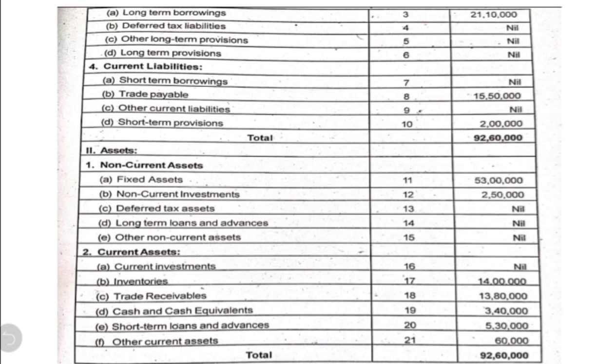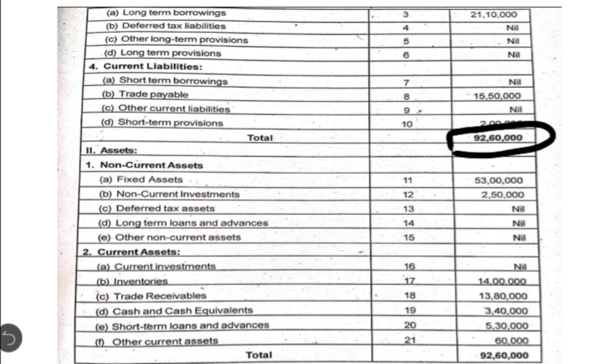Fourth, fifth, sixth and seventh we don't have items, but we have to write those items in the format and write them as nil. Then directly we have note number 8, that is trade payables, the total of which has come to 15 lakh 50,000. Then note number 9, other current liabilities, amount is not given, nil. Then note number 10, short term provisions amounting to 2 lakh. So now when you take the total from note number 1 to note number 10, we get the total which is called total of equities and liabilities, which comes to 92 lakh 60,000.